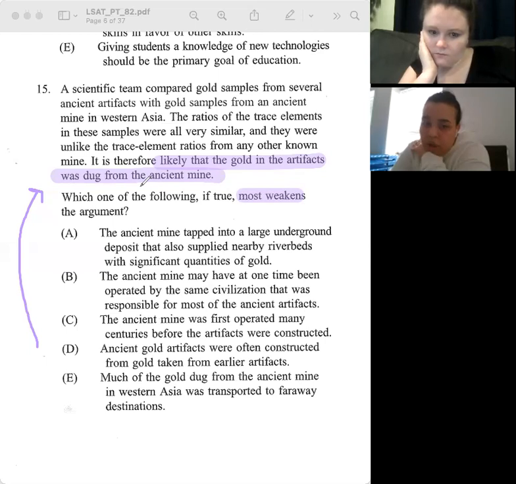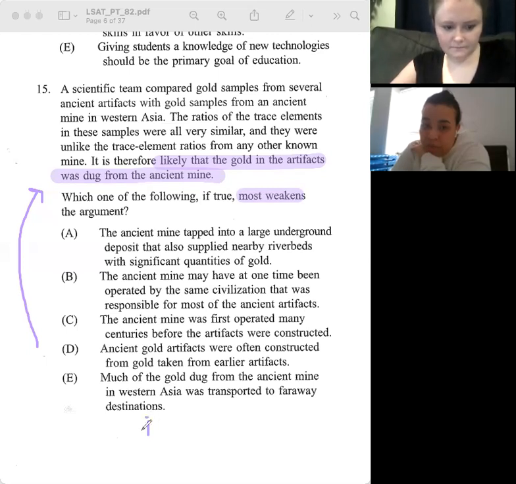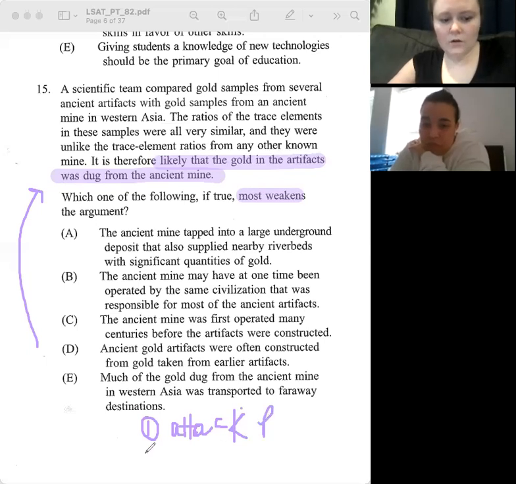You could attack one of the premises that they're using to support it. Attack one of the premises? You could maybe offer an alternate cause. Yes, an alternate cause, that's a big one, right? So how would you attack one of these premises?